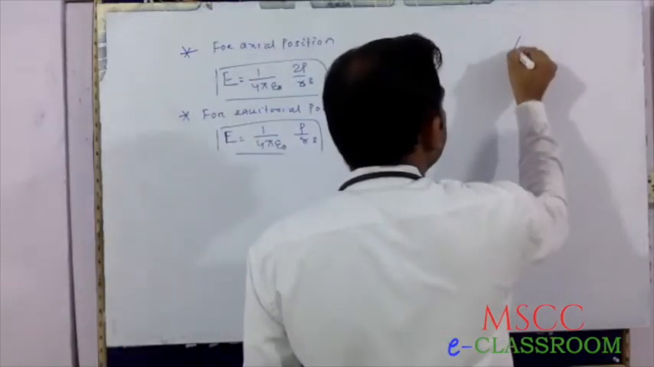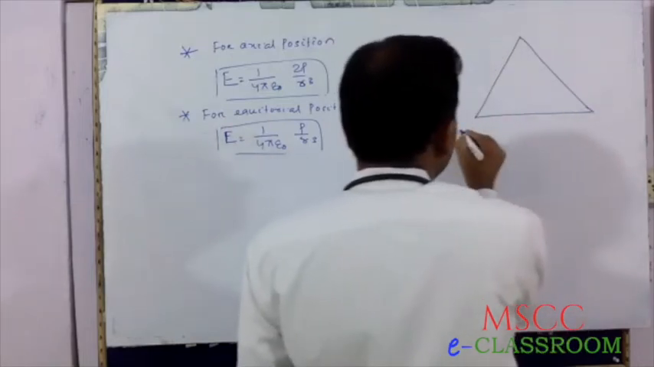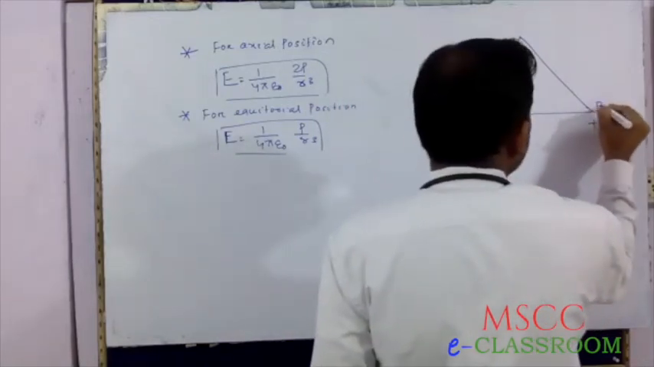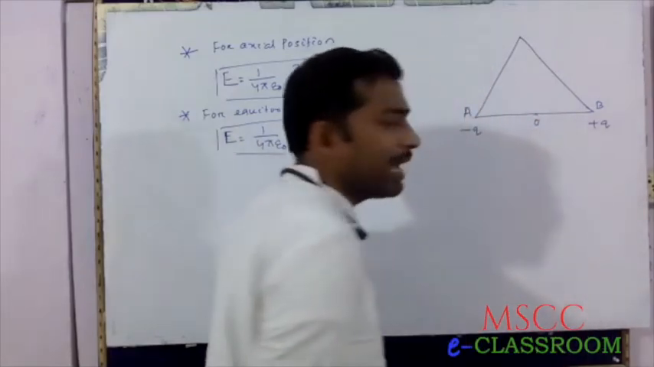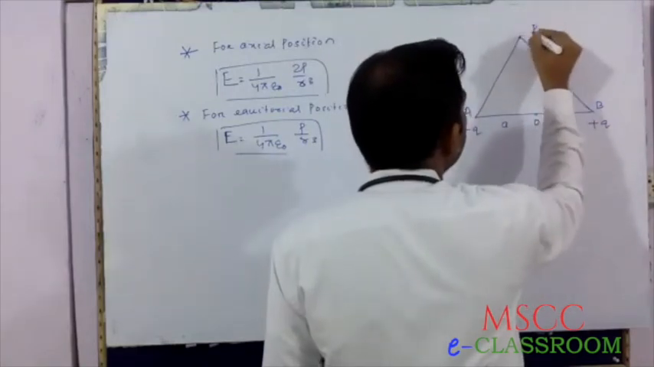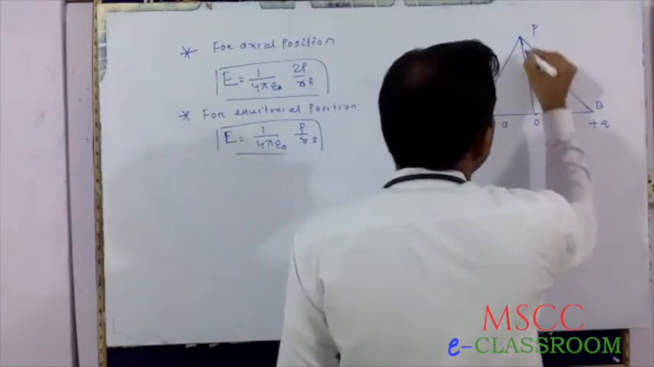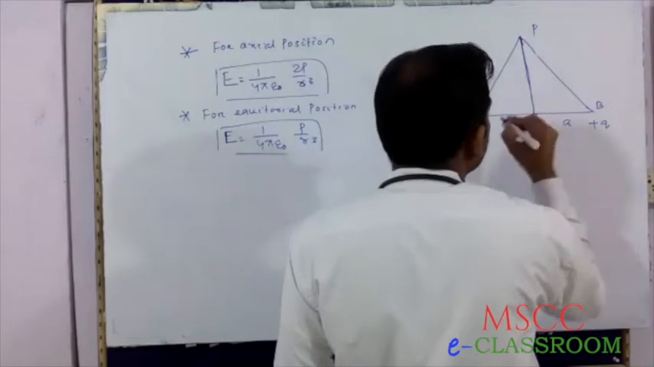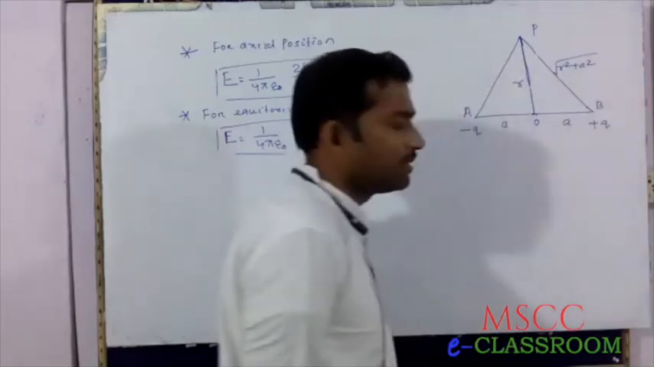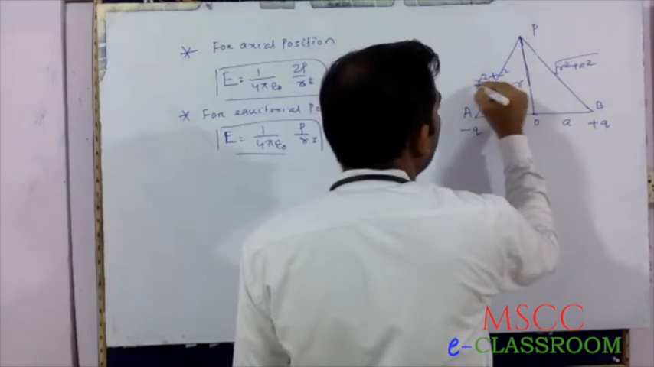The diagram is the same. This is minus Q, this is plus Q. This is A and this is B, and this is the center of the dipole. This is A. This point is P, at which the electric field intensity is calculated, at perpendicular distance. This is square root of r square plus a square, and this is also square root of r square plus a square.